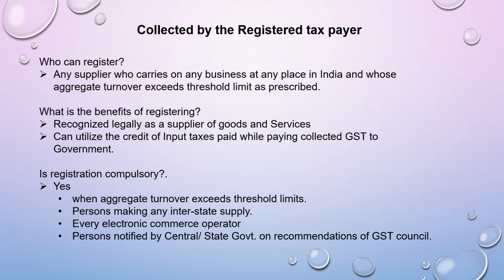Every electronic commerce operator, meaning those who are selling online basically. If you're selling online even for a value of 1 rupee, you have to register under GST. And further, all those persons who are notified either by the central government or state government on the recommendation of the GST Council, all those people are also covered and they have to register compulsorily. So these are some of the people who have to register compulsorily.